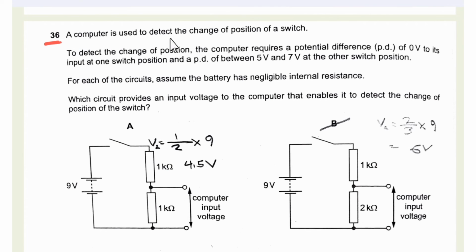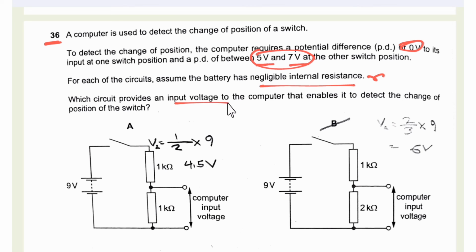36, a computer is used to detect the change in position of a switch. To detect the change in position, the computer requires a potential difference of 0 volt at its input at one switch position, and a potential difference between 5 and 7 volt at the other switch position. For each of these circuits, assume that the battery has negligible internal resistance, that means there is no internal resistance of the battery.